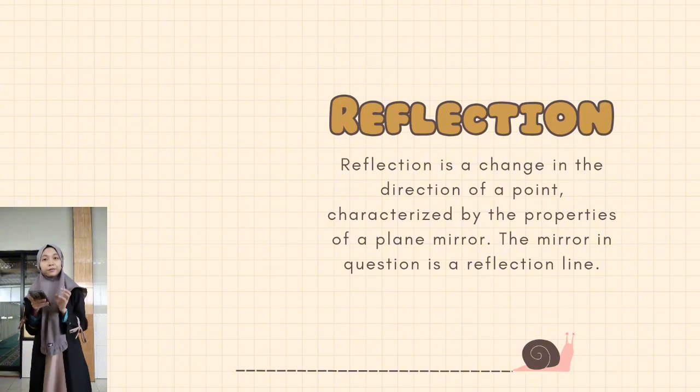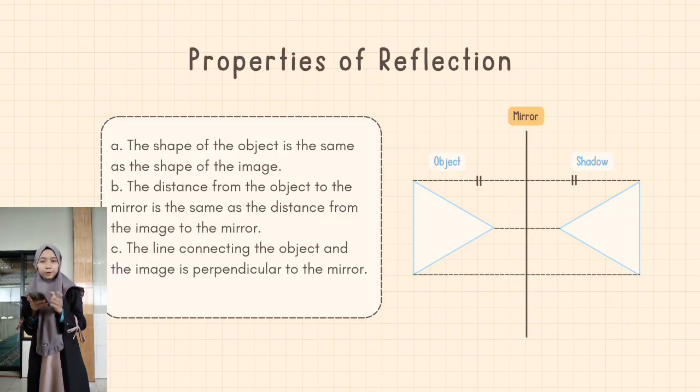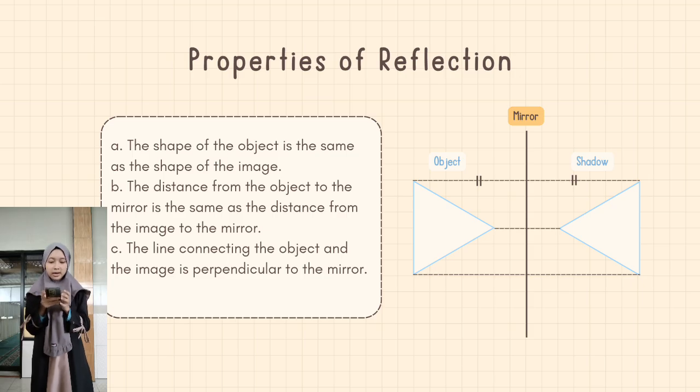Number three is reflection. Reflection is a change in the direction of a point, characterized by the properties of a plane mirror. The mirror in question is a reflection line. Properties of reflection: A. The shape of the object is the same as the shape of the image. B. The distance from the object to the mirror is the same as the distance from the image to the mirror. C. The line connecting the object and the image is perpendicular to the mirror.